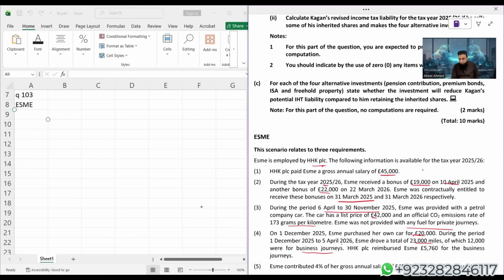HHK PLC reimbursed Esme 5,760 for her business journeys. If she has received more than the approved mileage allowance, then the difference is a taxable benefit, and that taxable benefit will increase Esme's taxable income. If she has received less than the approved mileage allowance, then there will be a deductible expense, and the deductible expense will reduce Esme's taxable income. Pure and simple.